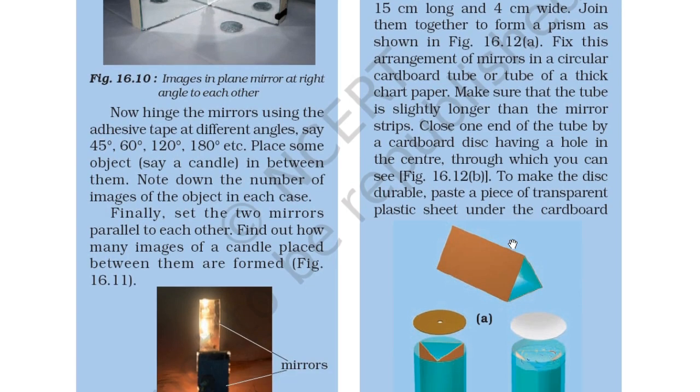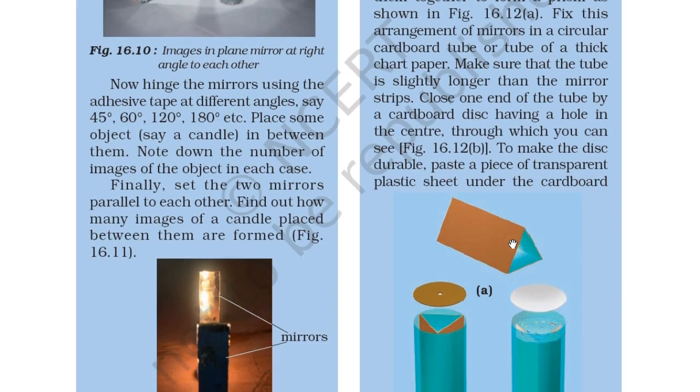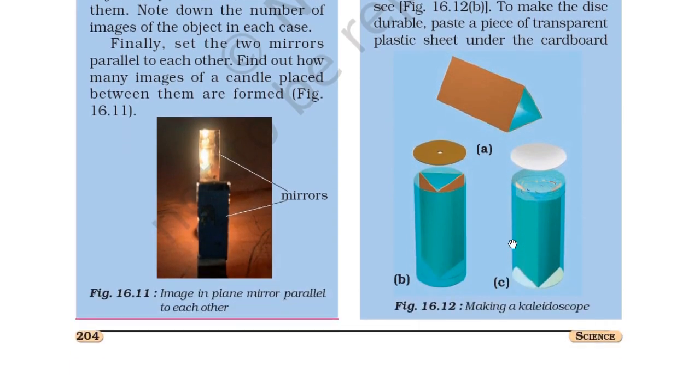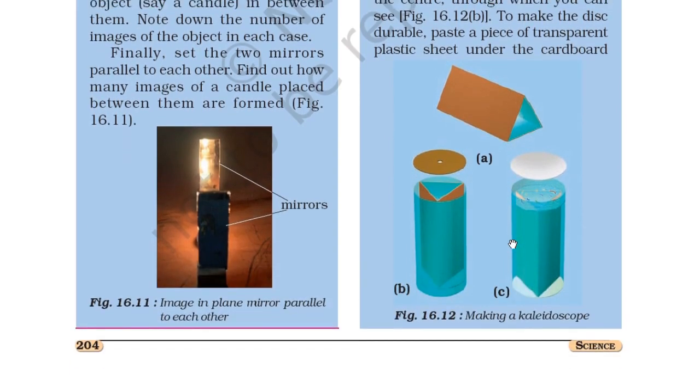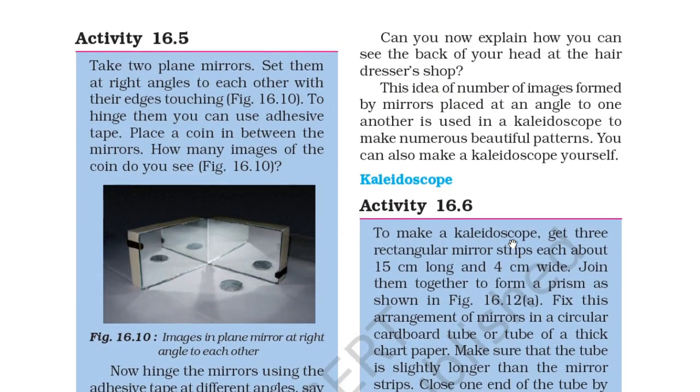Finally, set the two mirrors parallel to each other. Find out how many images of a candle placed between them are formed. You can see the images in plane mirrors parallel to each other. So can you now explain how you can see the back of your head at the hairdresser's shop?